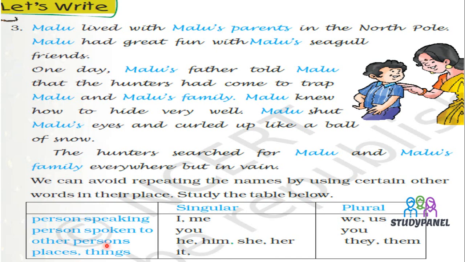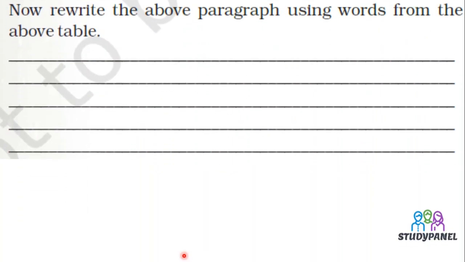Another person means suppose two persons are talking about a third person. At that time, if it is singular you can use he, him, she, her, and if it is plural we can use they and them. Now suppose we are talking about things and places, we will use it for singular. So now let us rewrite this paragraph using the words from the above table.